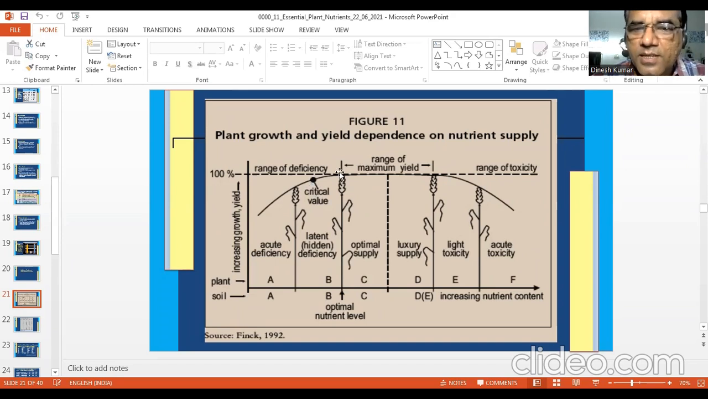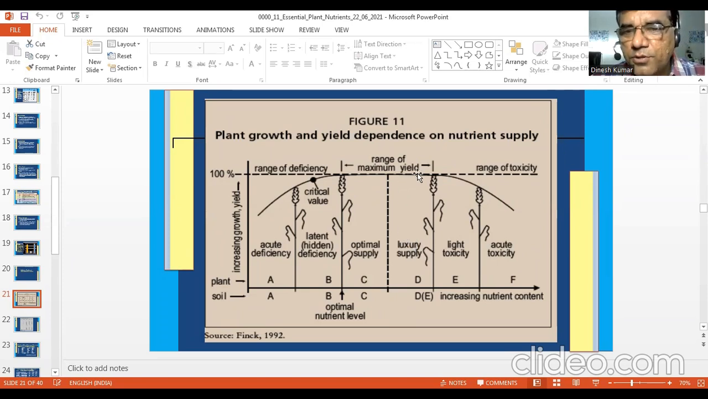Then you still increase the supply. In this zone, you will get the optimal supply, where you are getting 100% of the growth or maximum possible growth in optimum supply. And then you still increase the supply of the nutrient in plant or soil, then luxury consumption happens. Luxury consumption means the nutrient is accumulated in excess, but it is not harmful to the plant. It will not affect the growth, but there is unnecessary use of nutrients at this level, luxury consumption.